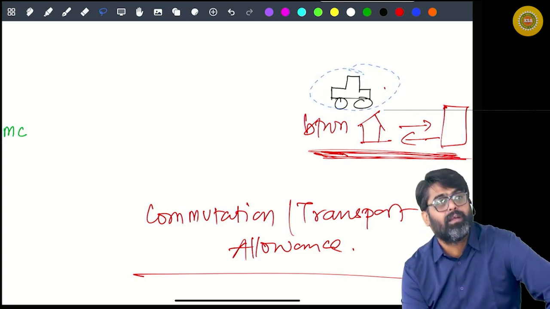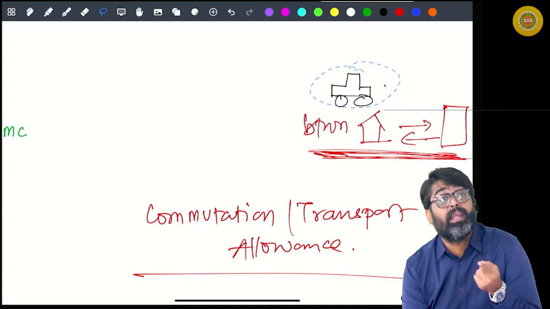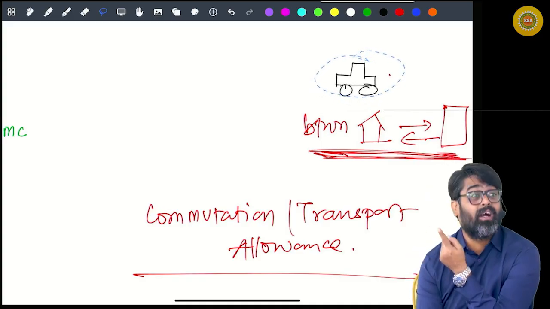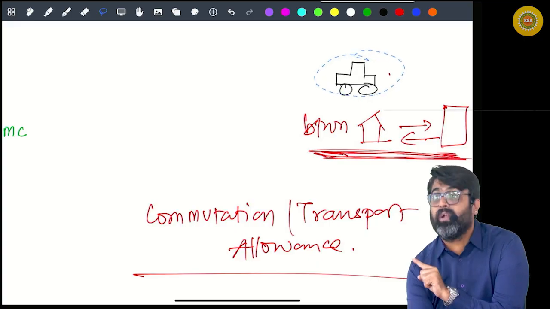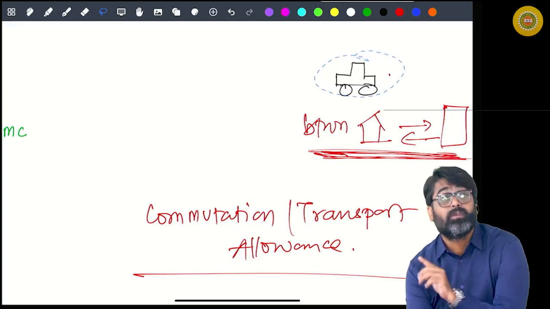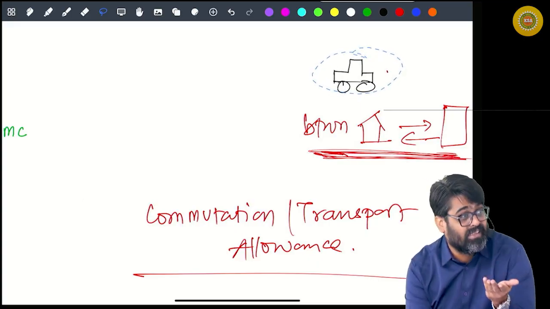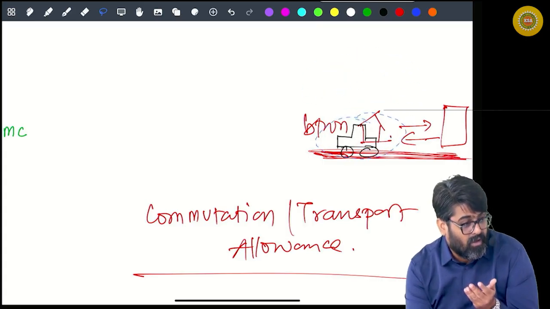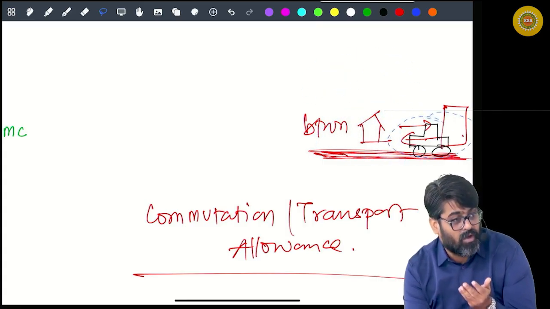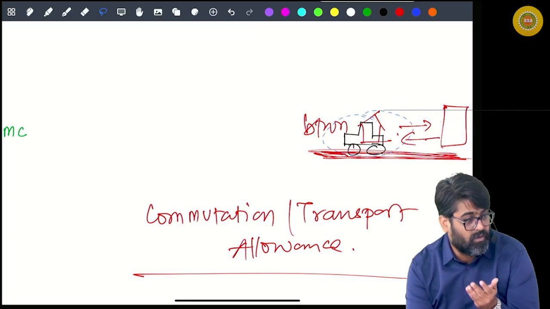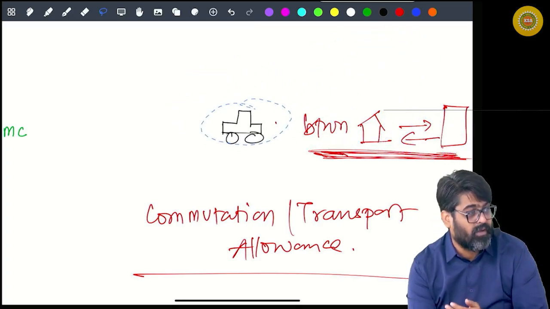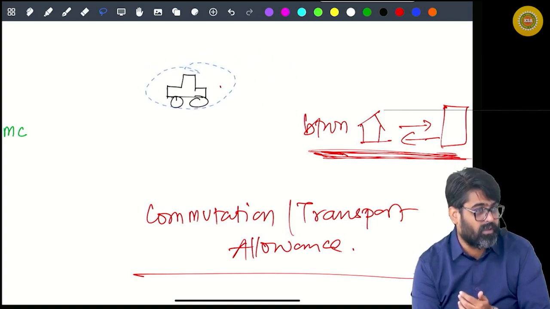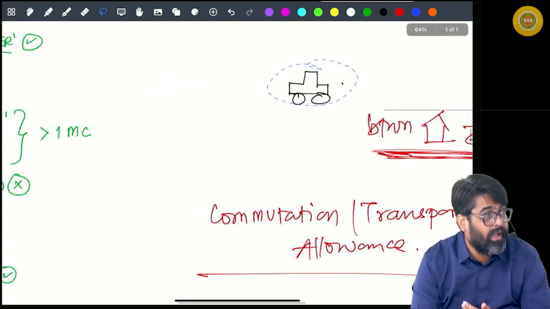Can I say, you are not getting money, you are getting a facility, a benefit? Benefit of motor car facility for traveling between residence and office. Tell me, is this benefit an allowance or a perquisite? Fully exempt.